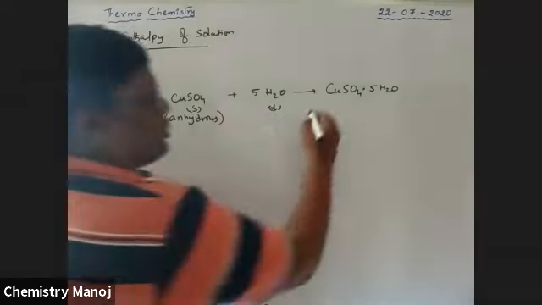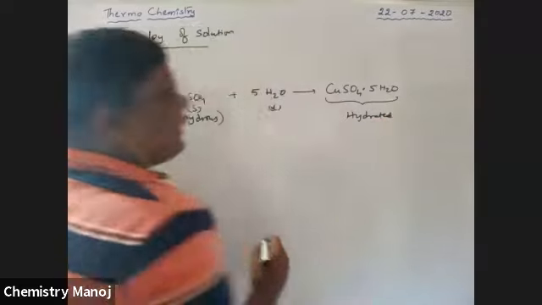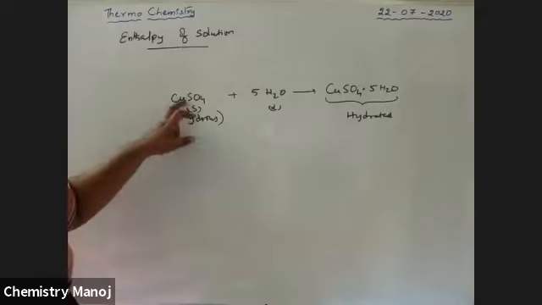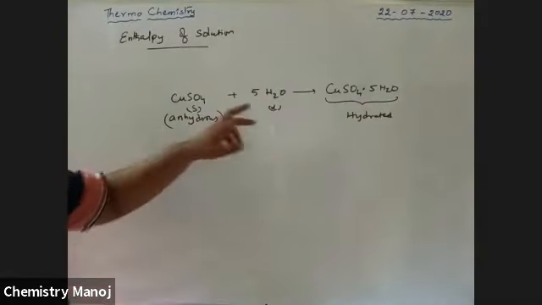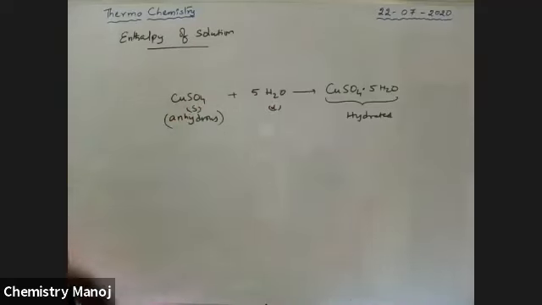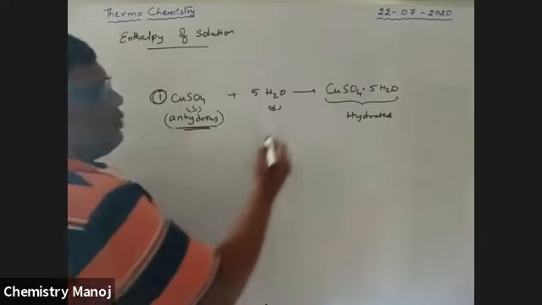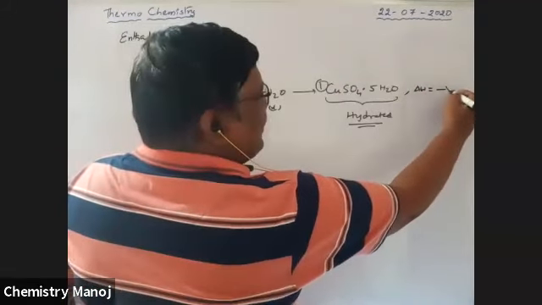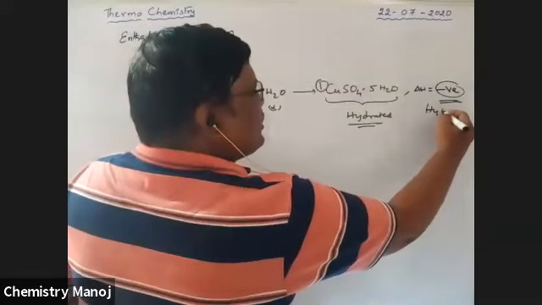CuSO4·5H2O is called hydrated copper sulfate. Anhydrous copper sulfate is converted into hydrated copper sulfate because of the addition of water molecules into the crystals of CuSO4. That means 1 mole of anhydrous substance is converted into 1 mole of hydrated substance. During this process, some energy is released. This released energy is also called hydration energy.